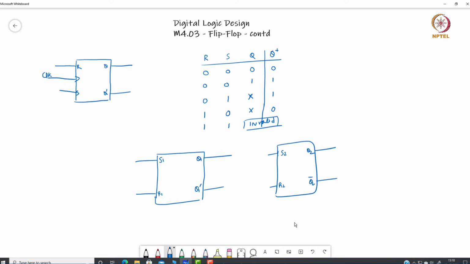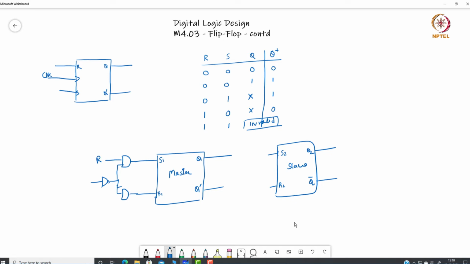Now let us see one of the implementations of RS flip flop. RS flip flop can be designed using a master slave combination. This is called master and this is called slave. This is called master because my original inputs are connected to the master and whatever is the output of the master is connected to the slave. Because it is edge triggered and we have a clock signal here, we give the inverted clock as an input. The inverted clock is used as a gate to the master flip flop.